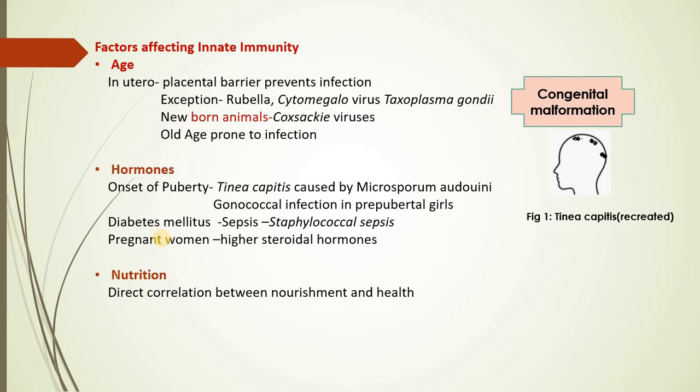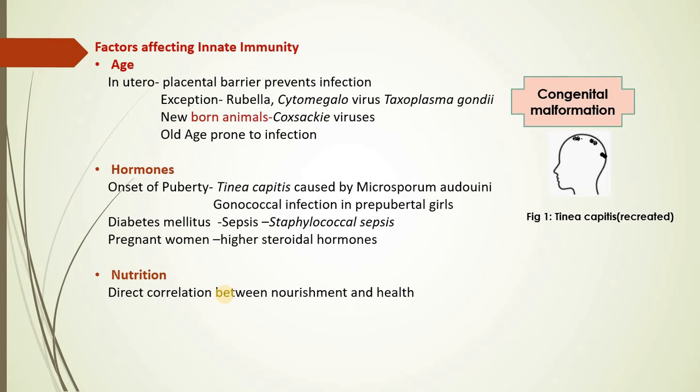Normal society in the sense, the society in which we are living. In the same way, nutrition plays an important role. There is a direct correlation between nourishment and health. If a person is malnourished, he probably shows more infections as compared to a normal one.